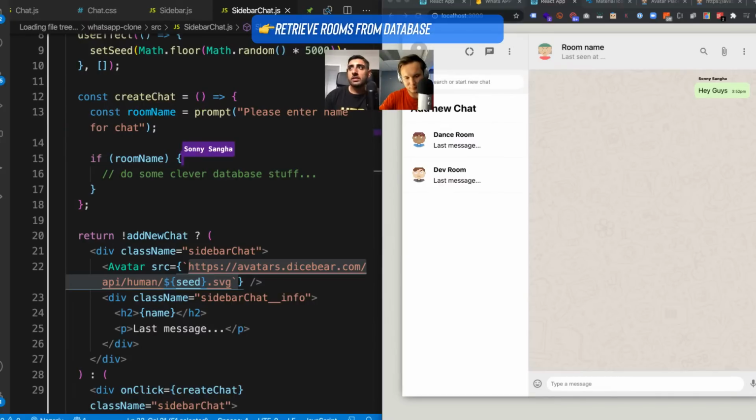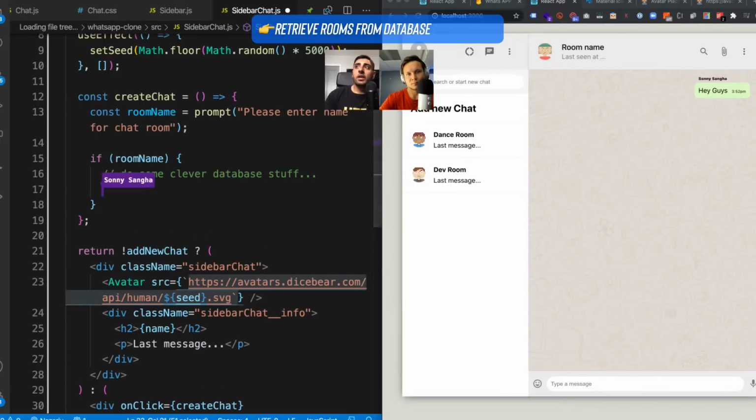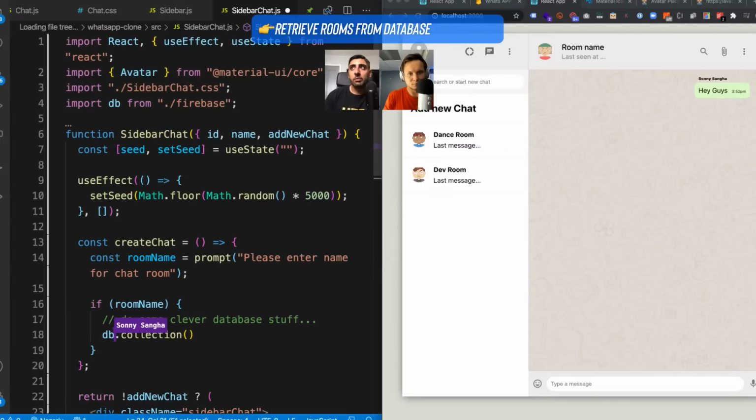I want to basically say, remember that prompt came up which said, please enter a name for the chat room. Let's just go ahead and say chat room. And then if you enter the name in, here I'm going to say db.collection. Remember, Naz was actually adding those things in manually, right? But here we're going to make it programmatically add it in. I've imported the db in as before. We're going to say db.collection rooms, and I'm going to say add.